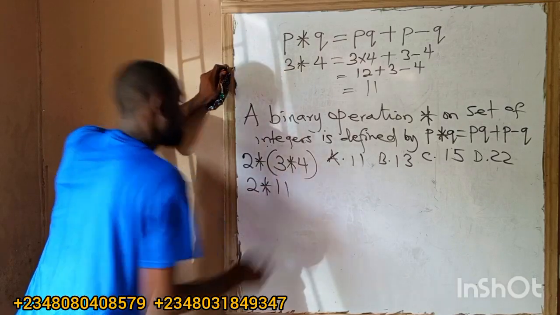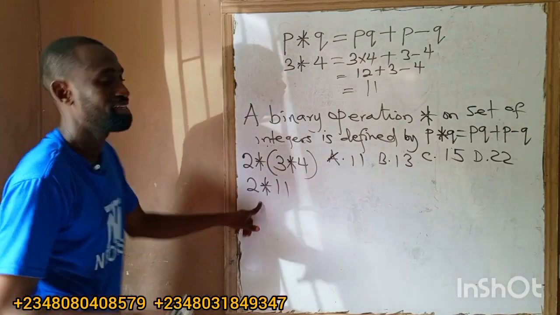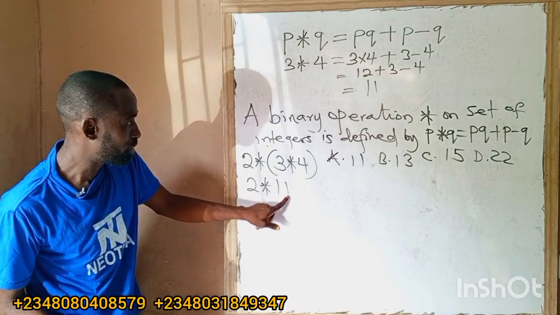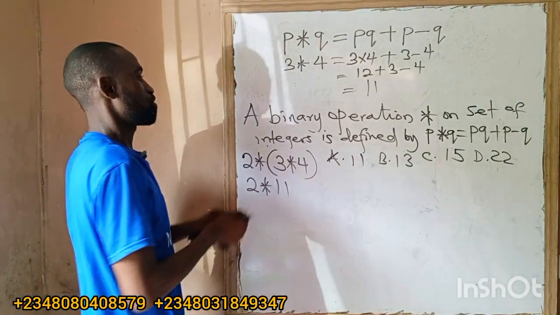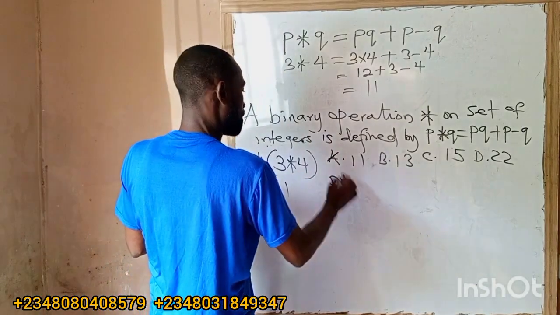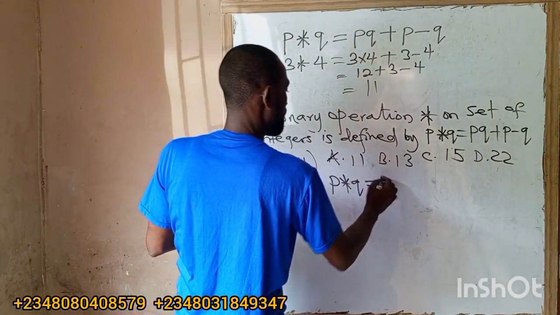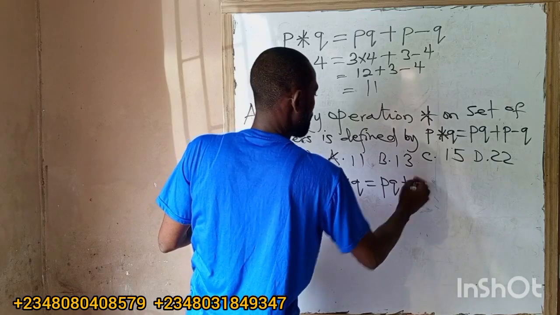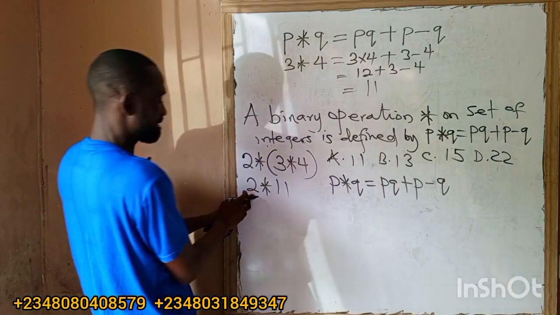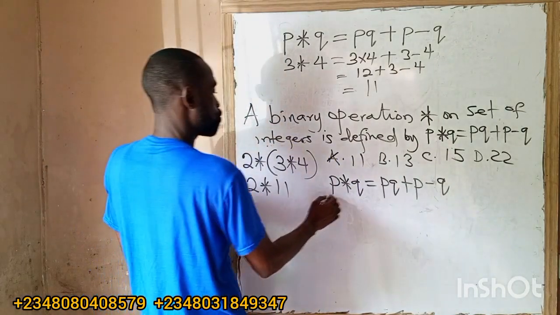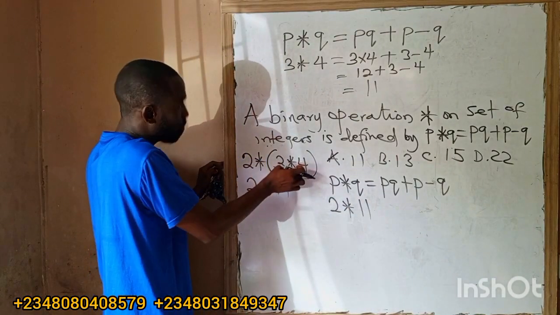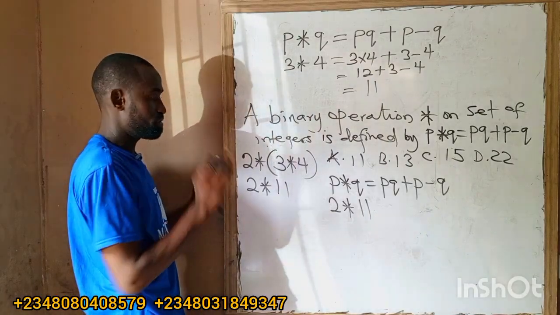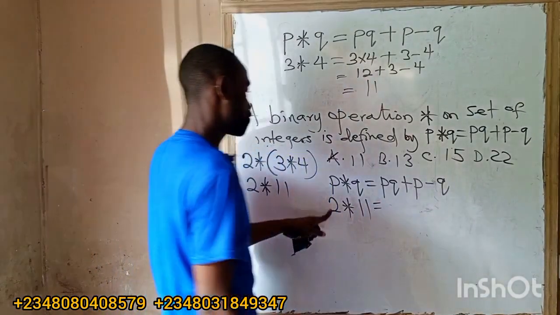So this place, 3 operation 4, is now 11. I will now solve this one again using the same rule of combination. P operation Q is still PQ plus P minus Q. So we are now looking for 2 operation 11, because 3 operation 4 gives us 11. Anywhere we see P, we put 2.